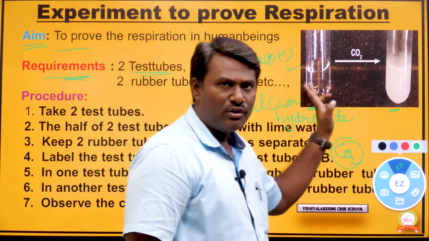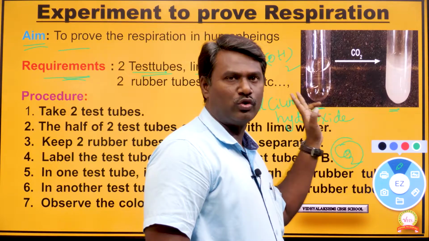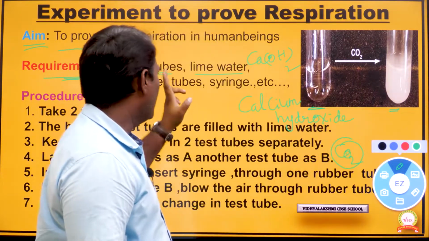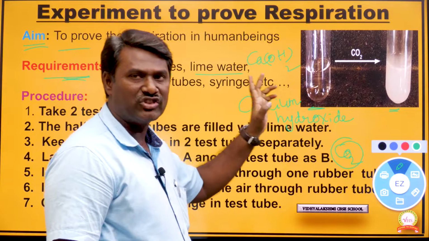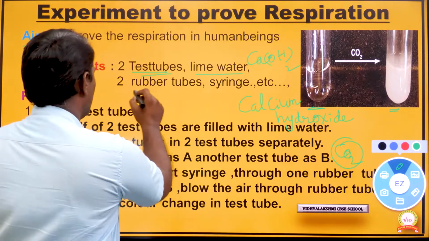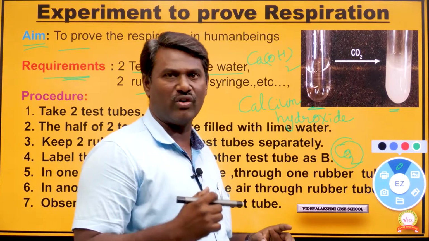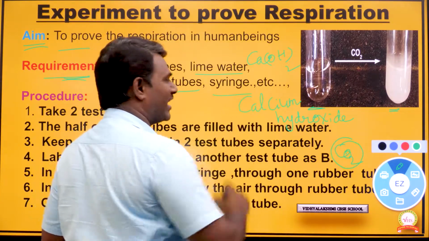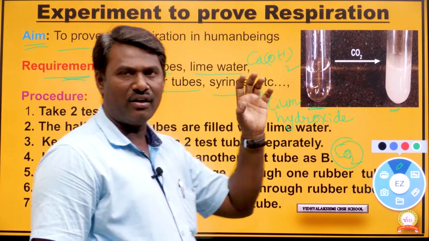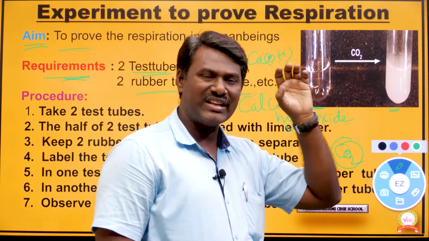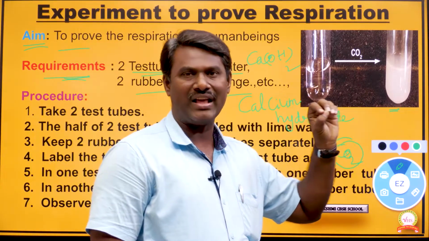So we need 2 test tubes and lime water, that is, calcium hydroxide. Then we need 2 rubber tubes, or we can take 2 straws, anyone. And next, a syringe. These are the requirements we need for this activity.